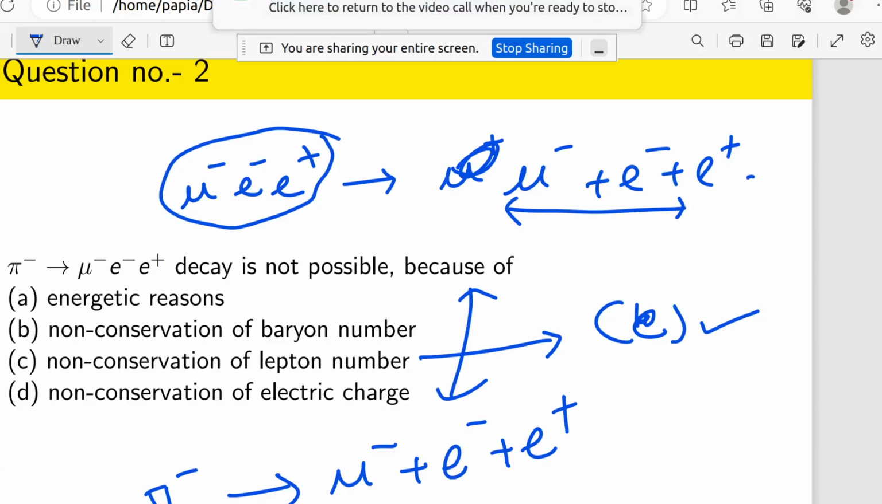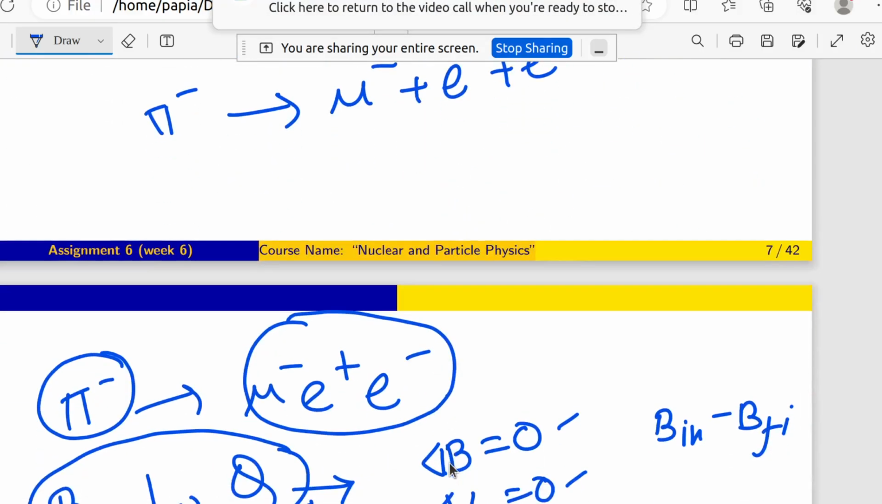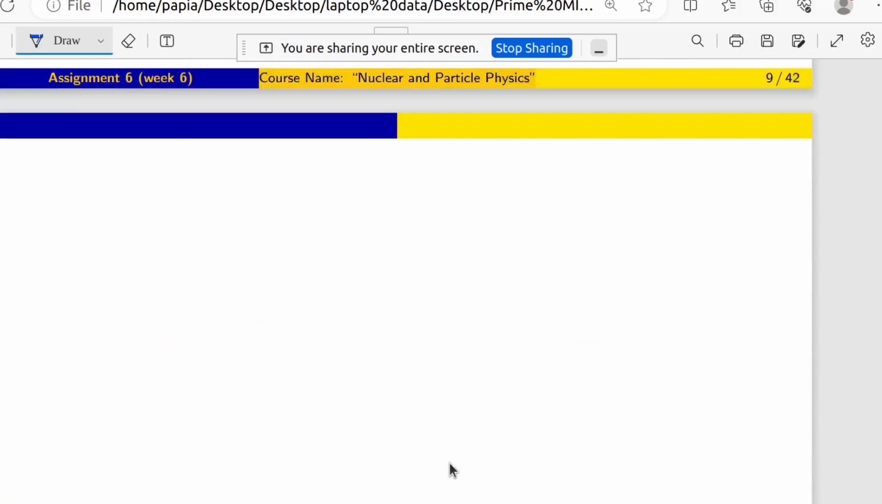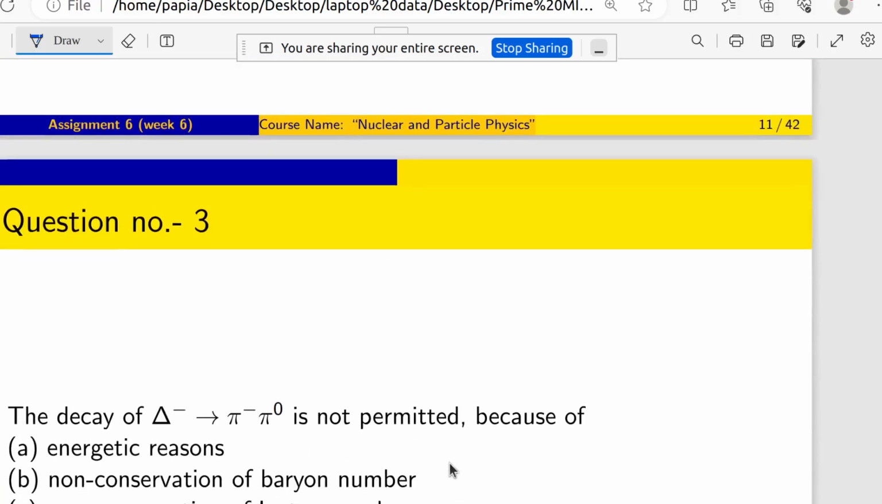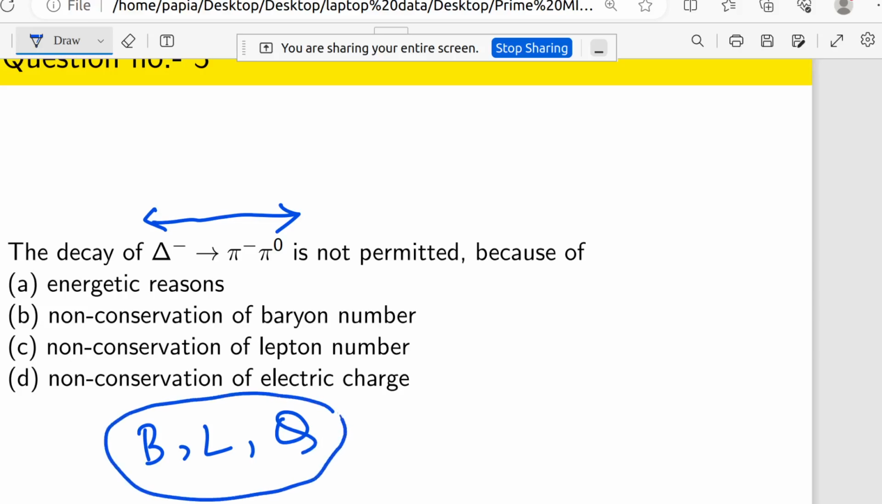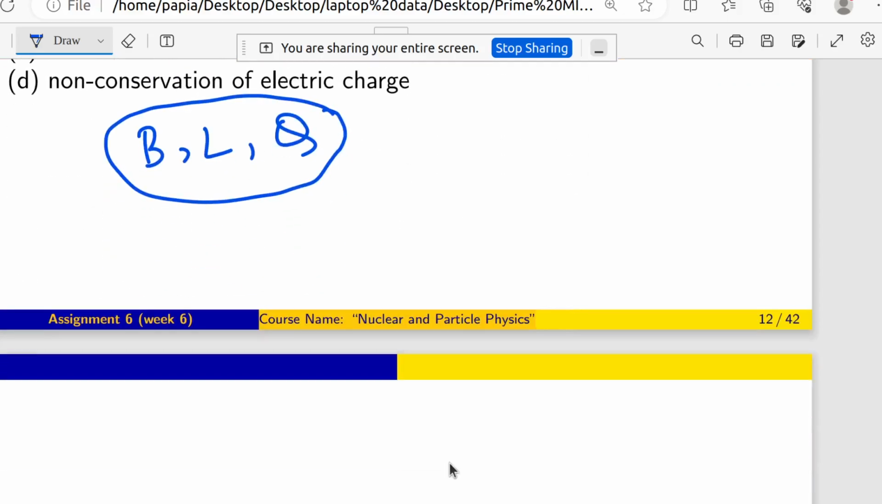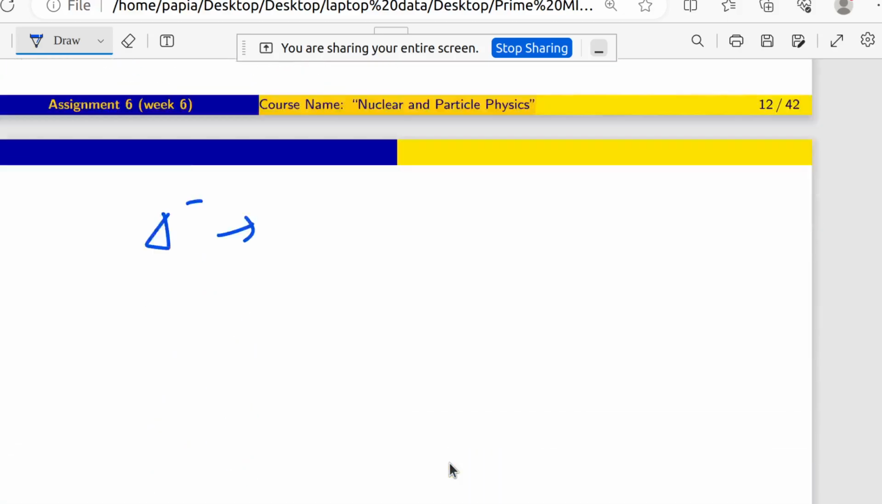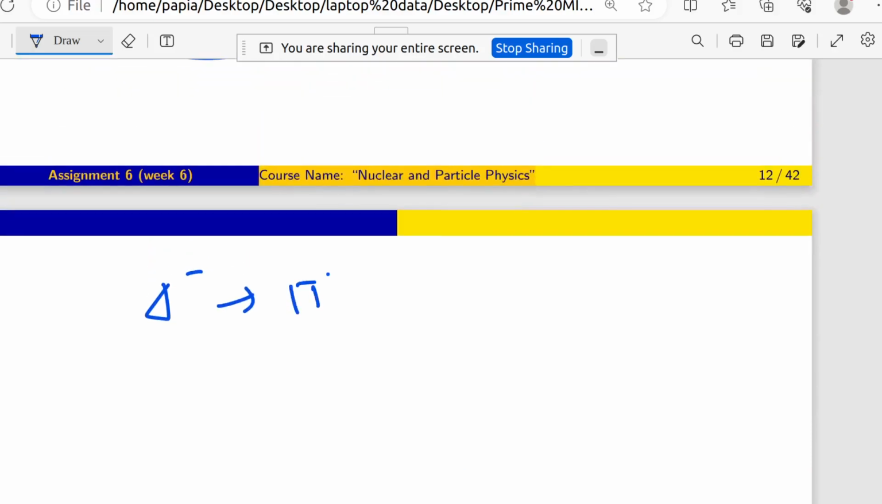Okay, so this is question number 2. This is a very simple question. Whatever we discuss today, these questions are very simple. Now coming to the third question, a similar one: the decay of delta minus goes to pi minus pi 0 is not permitted because of which? I have told you that baryon number, lepton number and Q should be conserved in any nuclear reaction. So let us first consider delta minus going to pi minus pi 0.